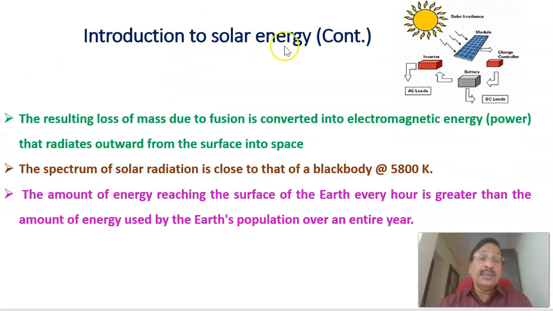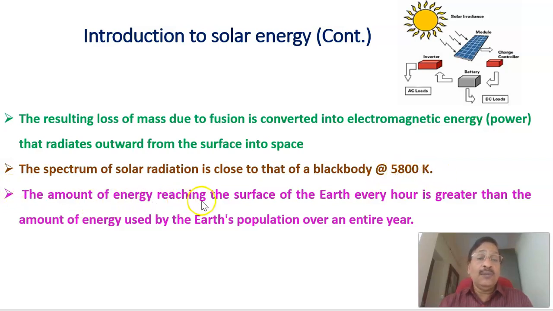Continuing this introduction to solar energy, the resulting loss of mass due to the fusion is converted into electromagnetic energy, that is power, that radiates outward from the surface into space. The spectrum of the solar radiation is close to that of a black body at 5800 Kelvin.